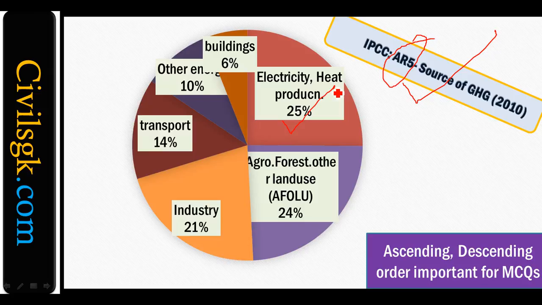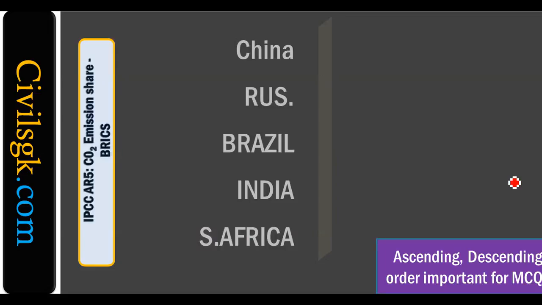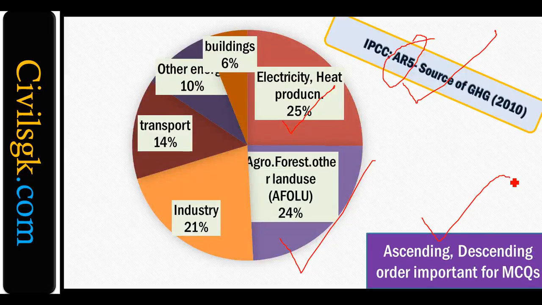So you can understand this is very, very important for ascending and descending order, very important for MCQ. Clear? So please make a point. The next one. So what is all about this? It's as simple as that. Greenhouse gas emissions are the ones which cause the heat in the world. So which sector is contributing most towards this kind of situation? That is what we are going to learn from this scenario.